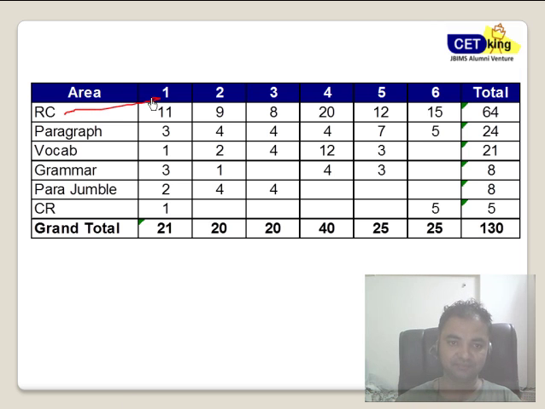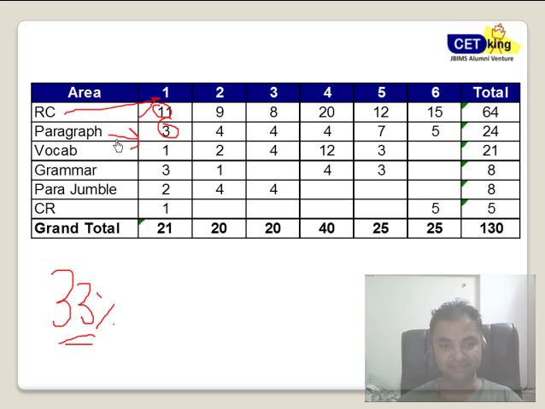The major part of the CAT verbal section is again RC. 33% of the paper is based on RC. So obviously I must do things. Followed by paragraph completion, again a very important topic which normally people miss. Vocab, grammar, parajumbles and critical reasoning. So these are the 6 main areas of your verbal.